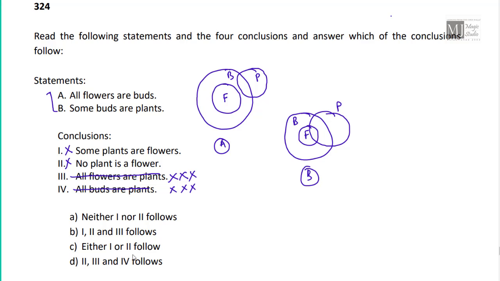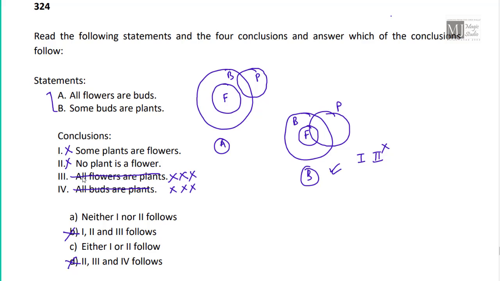Now let us see the options. 3 is there, out. Now the 2 options left with me are neither 1 nor 2 follows, or either 1 or 2 follows. If 1 follows, some plants are flowers. If I choose this Venn diagram where some plants are flowers, then no plant is a flower is wrong. That means in Venn diagram B, 1 follows but not 2.